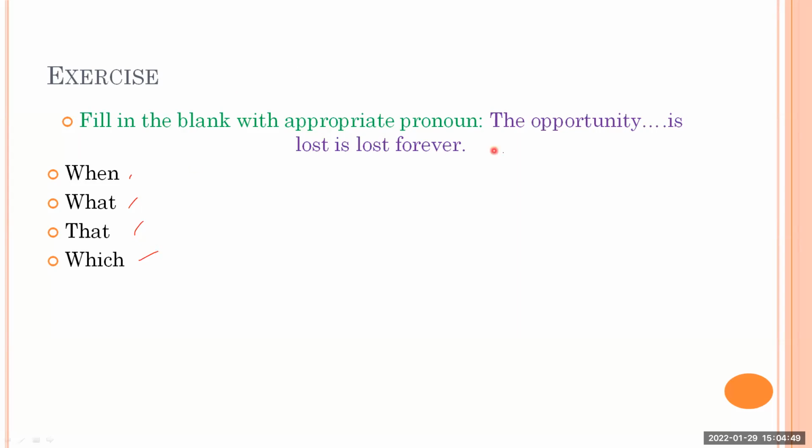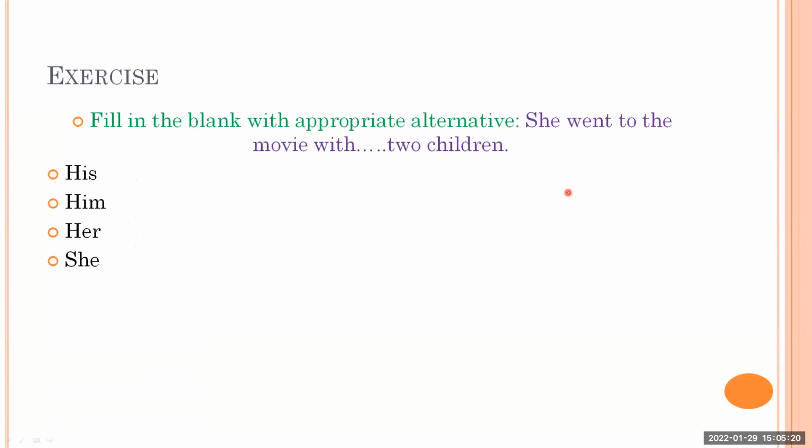Okay, let's think of now the opportunity, not a living thing. It is not a living thing. So for that you can't use when, what, or that, but it should be which. The opportunity which is lost forever. Like this people have to say. So therefore, it's all right, Vinayak. Option D is going to be the answer.